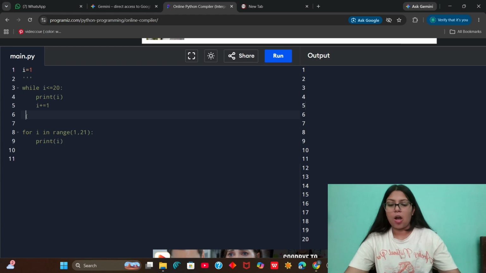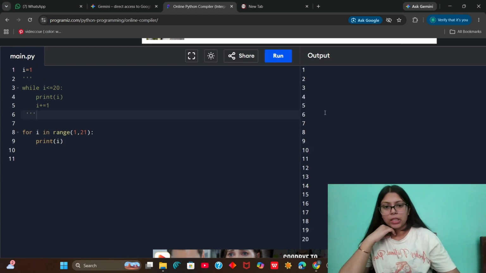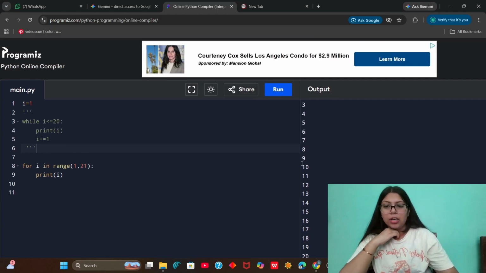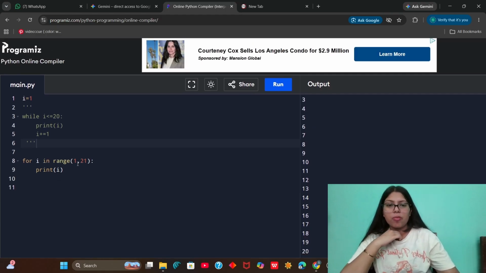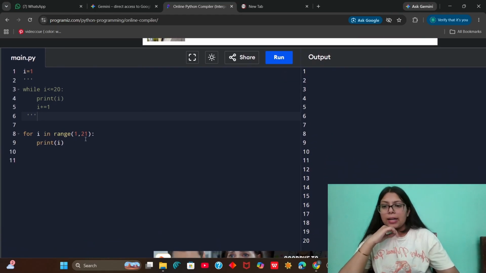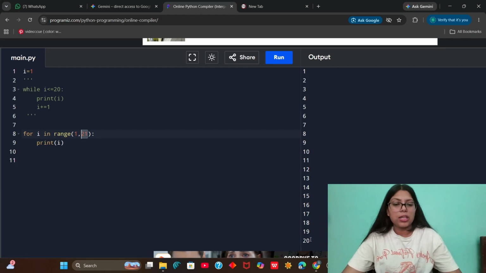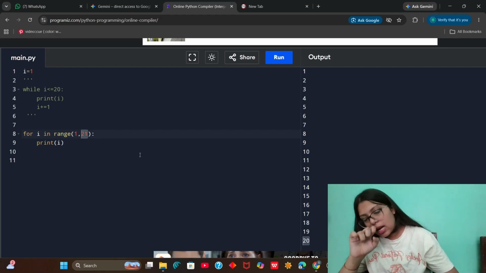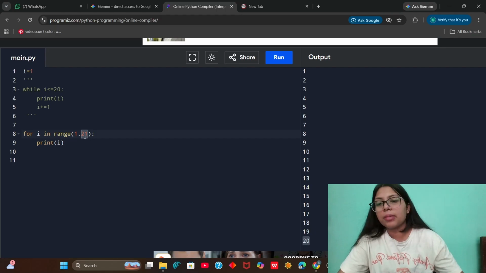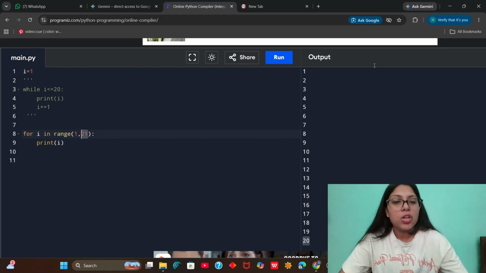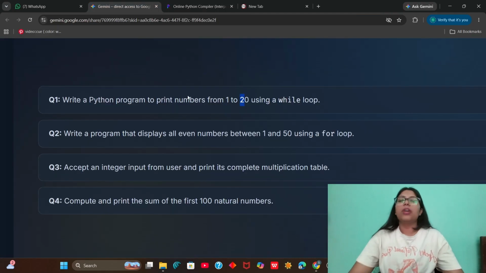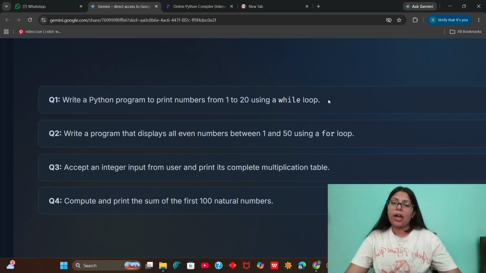So what happens now? Yeah, it is printing from 1 to 20. The range starts from 1, so we are also starting from 1 here in the output section. And it will run till 21. So we are getting 20 because the last value is 1 minus this maximum value that we write here. So this is how we print a number from 1 to 20 using a while loop.